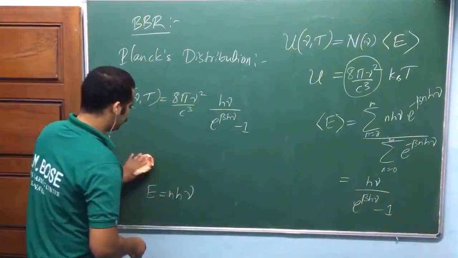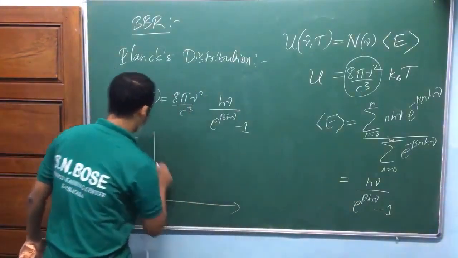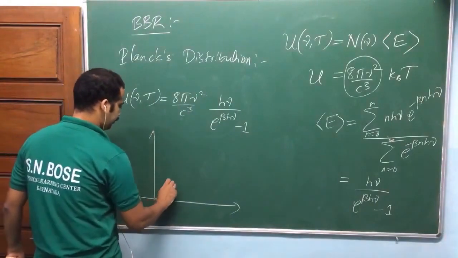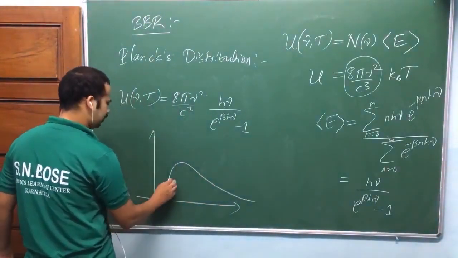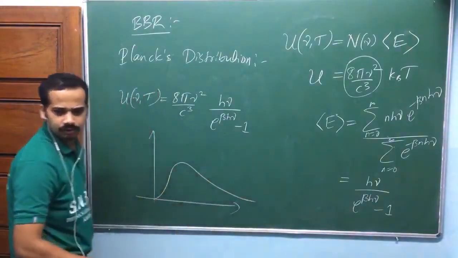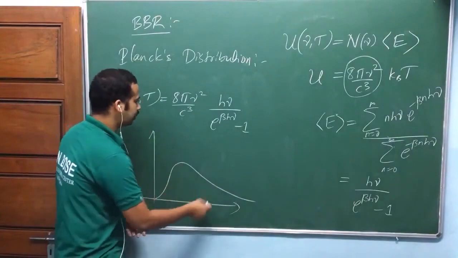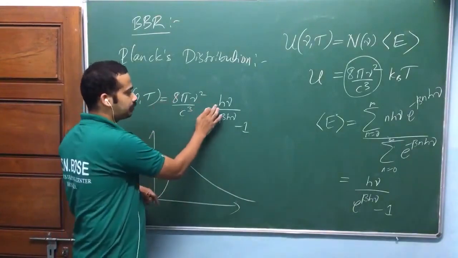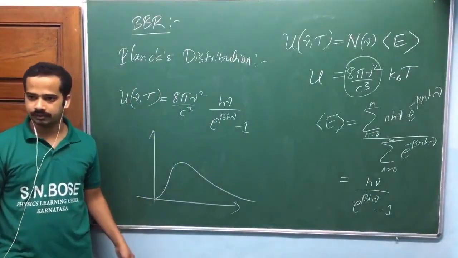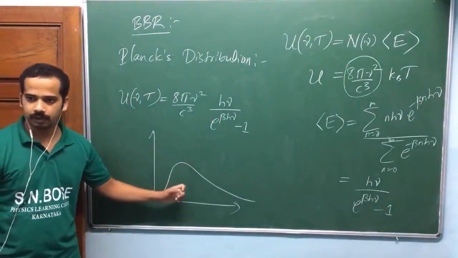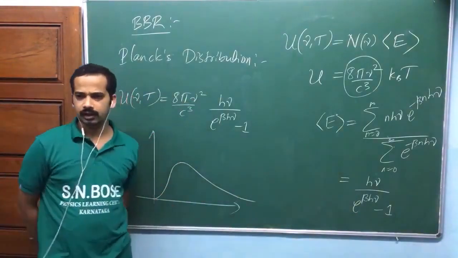Now this will fit the entire curve, no doubt. If this is experimental data, this one also gives exactly the same shape. But what you do is, in a reverse way, you take experimental data, you fit it, and you find the Planck constant. How was the Planck constant found the first time? Using experimental data, because it fits remarkably well.